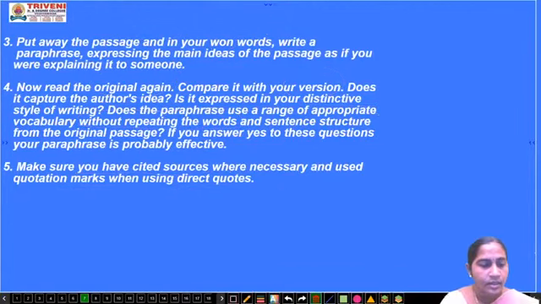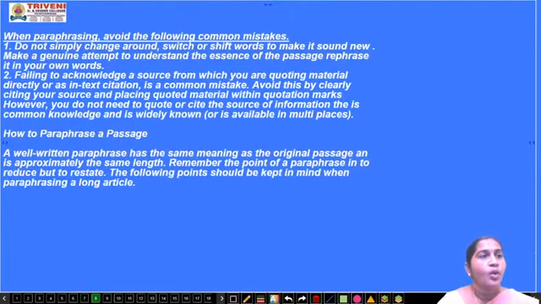Next one, when paraphrasing, avoid the following common mistakes. In the previous slide, we saw what steps you have to take while writing a paraphrase. In this one, we see what to avoid while writing a paraphrase, the common mistakes people generally make. So do not simply change things around.